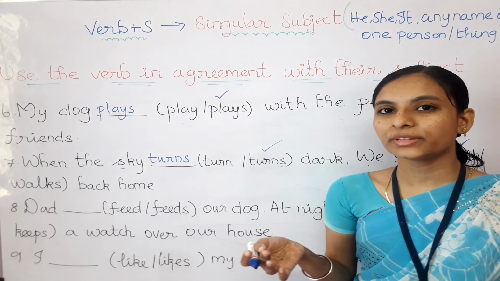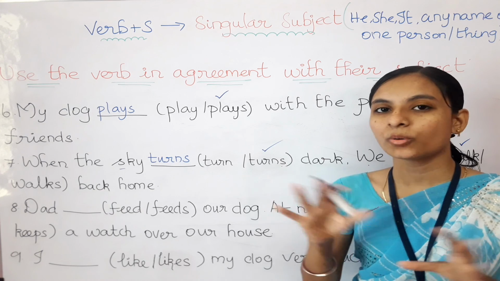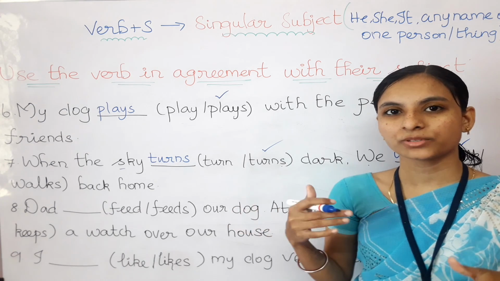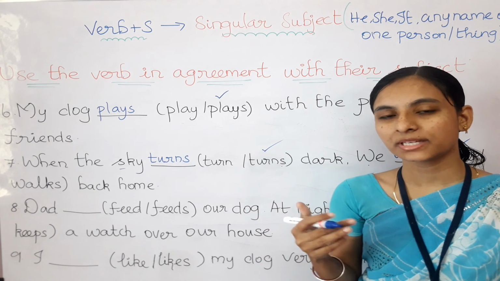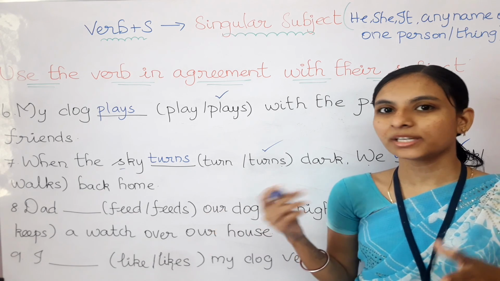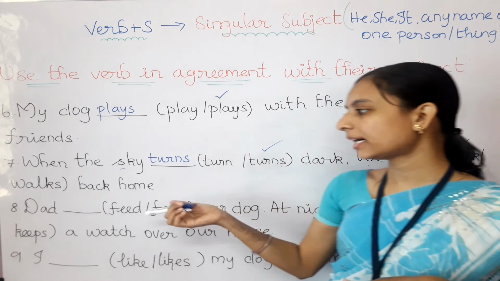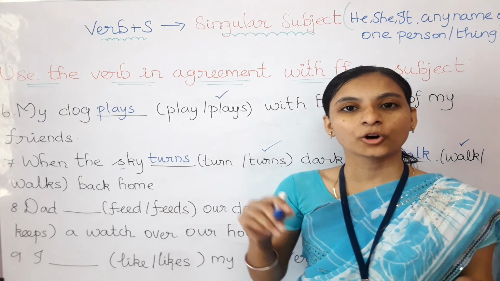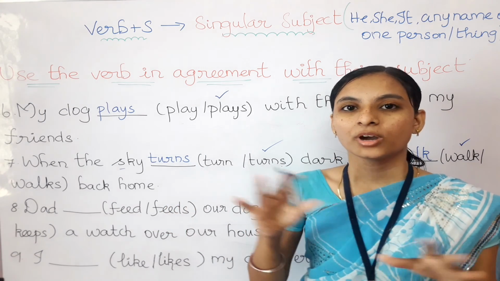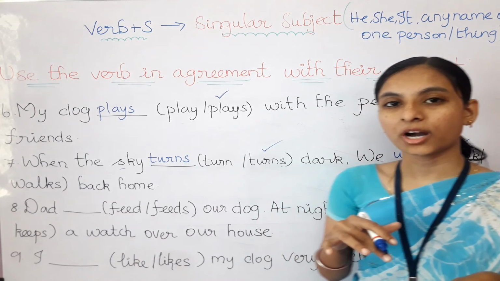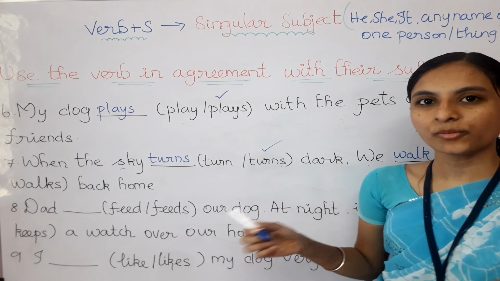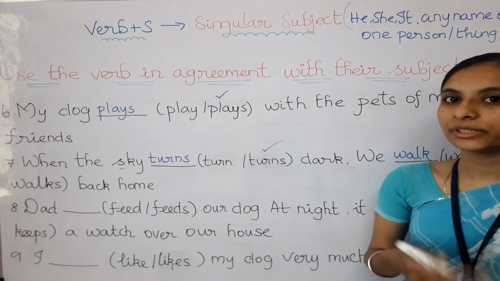What is the job of the dog? Yes, it keeps a watch over. Right? It watches our house. It protects our house from the thieves. If it sees any stranger, it will bark only, right? So whenever at night, always the dog keeps a watch over the house only, and his dad only feeds the food to the dog only.